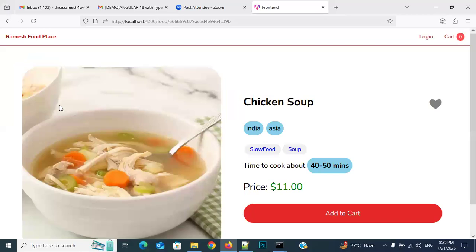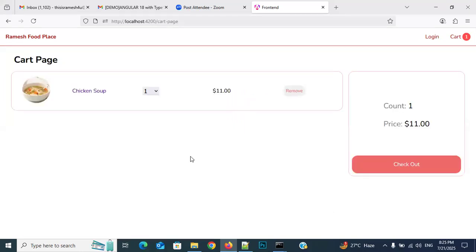Now click on this soup. See it, everybody. Whenever I click on this soup, where am I coming? I am coming to another page. What is this? The details page. Okay. Now click on add to cart. Where are we going? To the cart page. And see here, everybody, in the header section, is the cart count updated or not? Respond kindly. Yeah. And observe the quantity. I am changing the quantity. See, it is updated immediately here, and here also it is updated immediately.